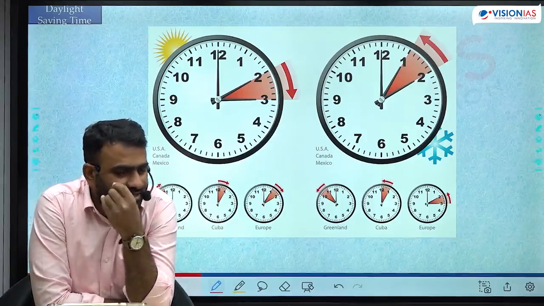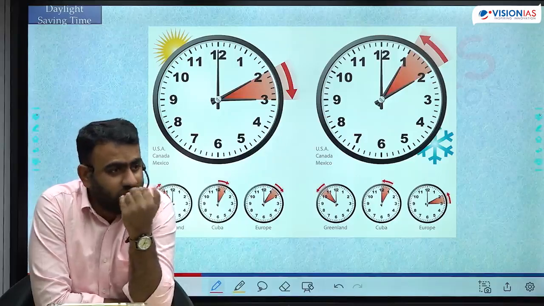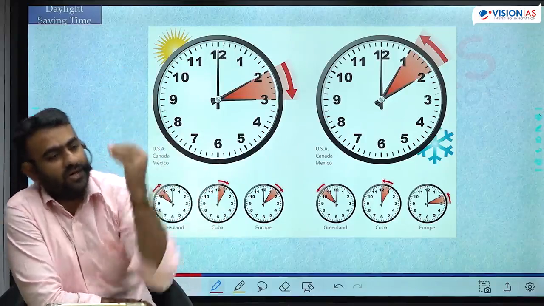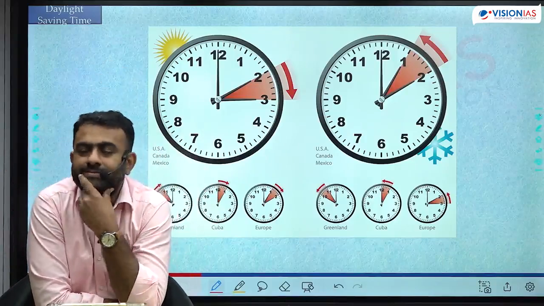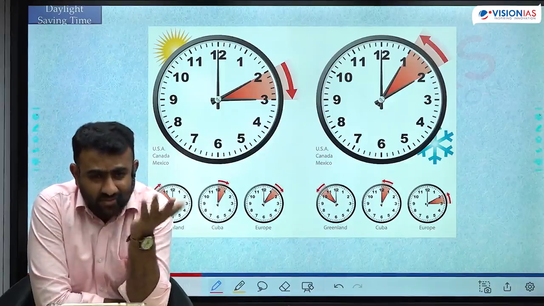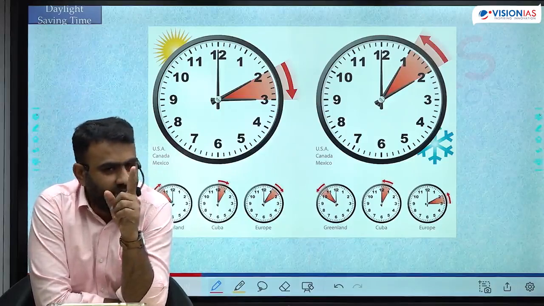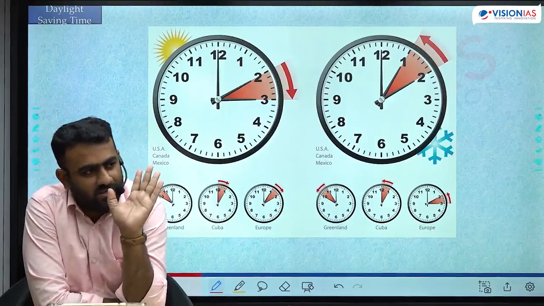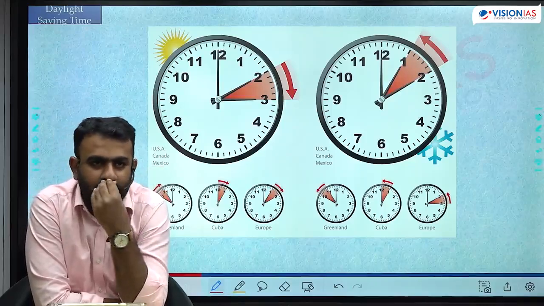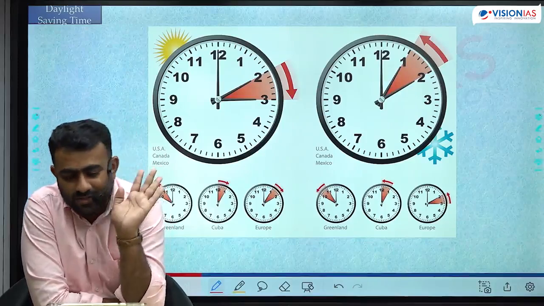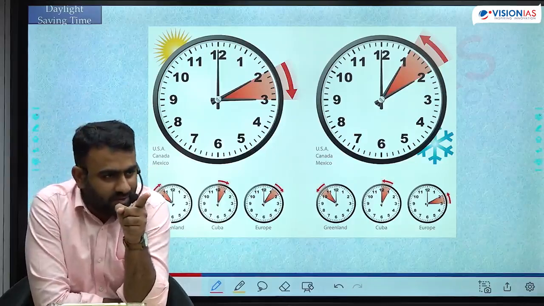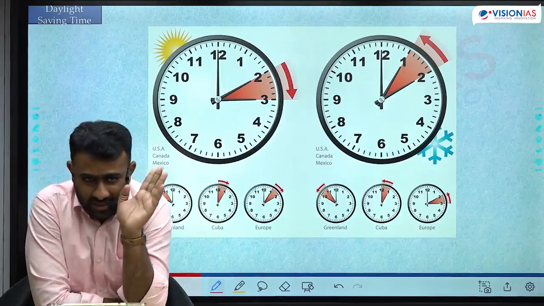Okay, tropical countries में इसका use नहीं है because the length of the day has to be longer during the summer. Okay, we observe that only in the higher latitude the longer length of the day is there during the summer. Okay, and for the sake of simplicity they follow only 1 hour of shifting. ऊपर जाते जाते और ज़्यादा लंबा टाइम मिलेगा, ज़्यादा शिफ्ट करेंगे ये और ज़्यादा confusion हो जाता है ना. So they shift only 1 hour. Either DST or no DST. Okay, तो यही दो चीज़ है. Either a country follows DST or they don't follow DST.